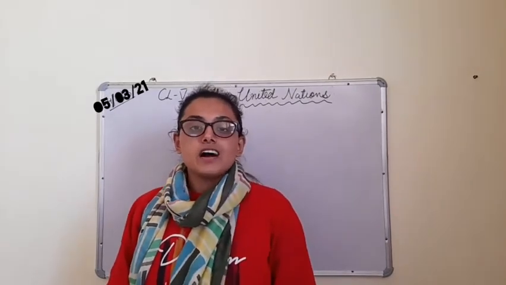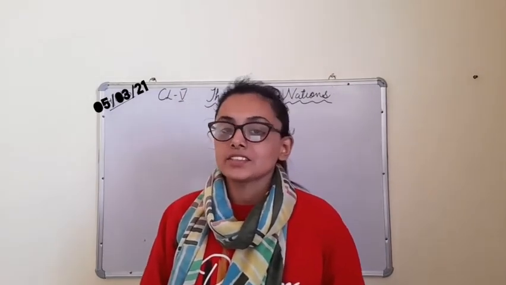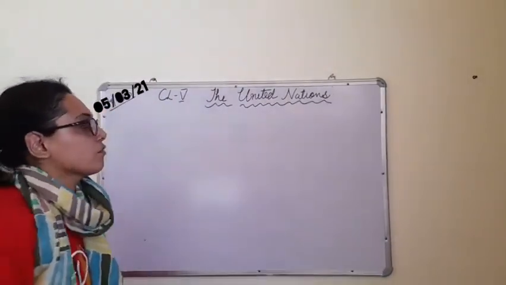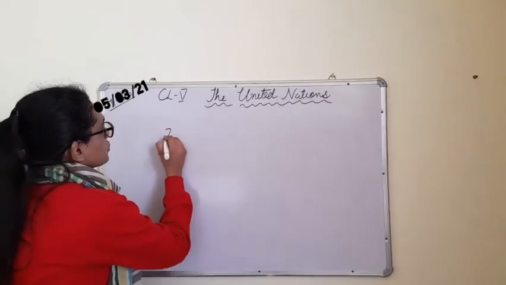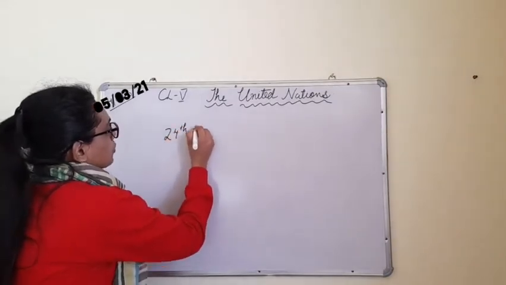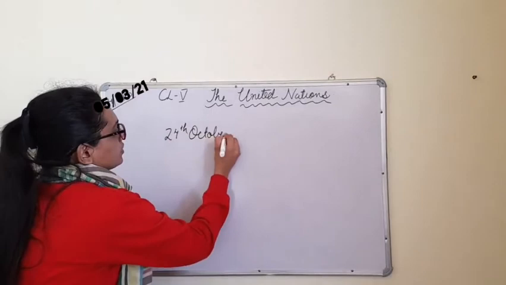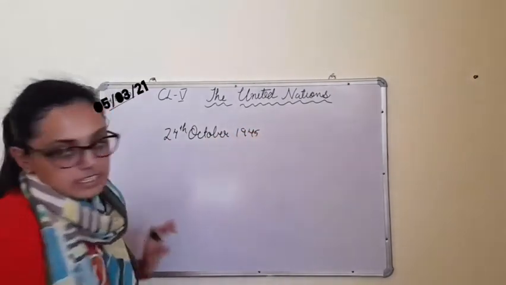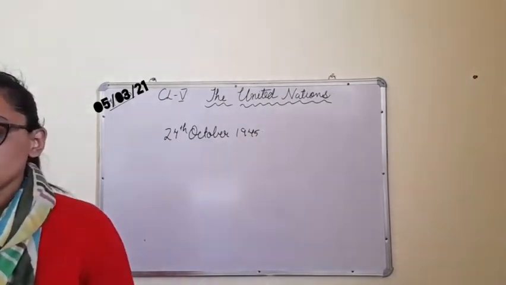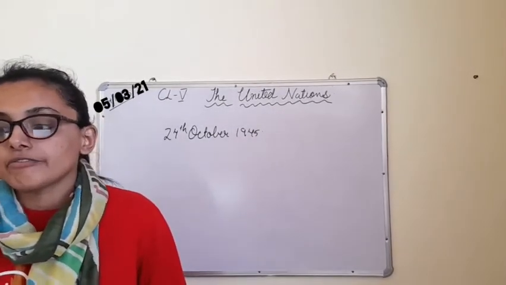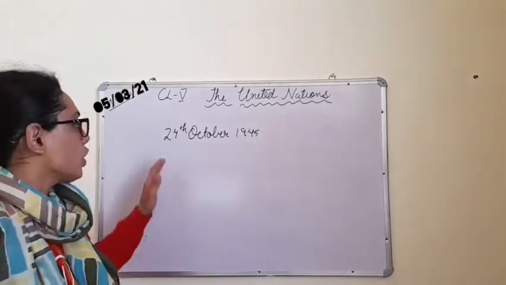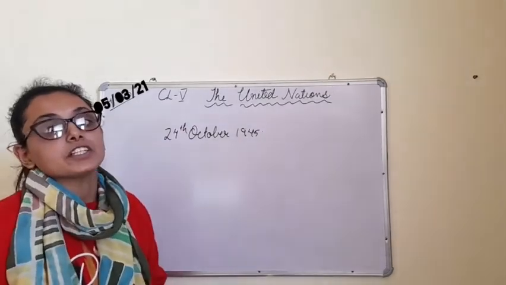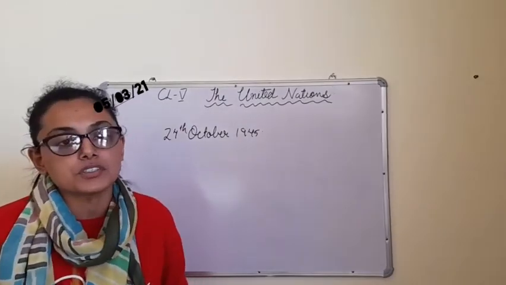Today we will revise our chapter, that is the United Nations. See children, this United Nations was formed on 24th October 1945. Clear? It was formed in the year 1945 on 24th October. This United Nations was formed after the failure of the League of Nations, which was